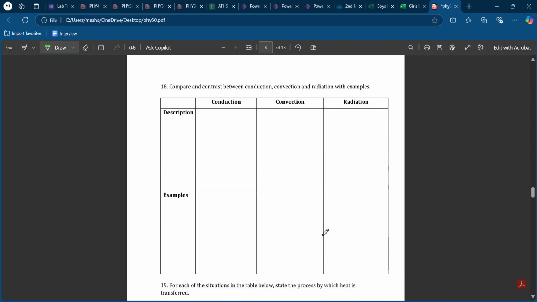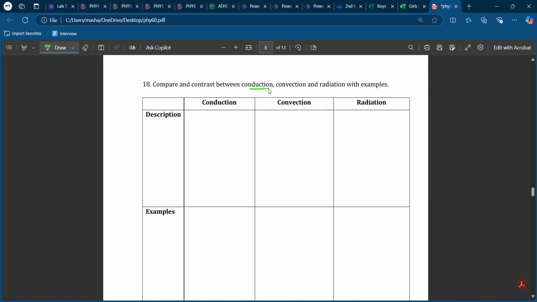Here in the table we need to compare between conduction, convection, and radiation with examples. So for the conduction, how do we deliver the thermal energy? By collisions, okay, between the particles. And this one requires a medium. This one, the convection, again requires a medium. The only one that does not need a medium is radiation.